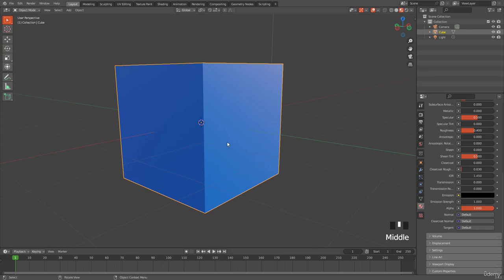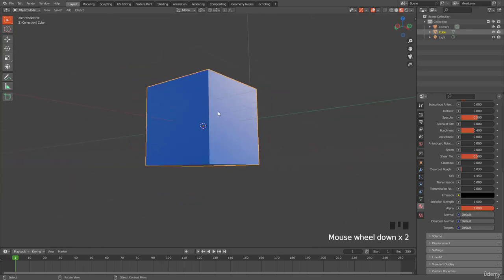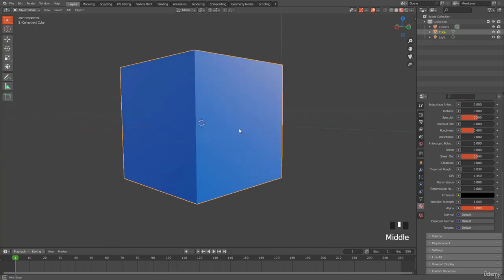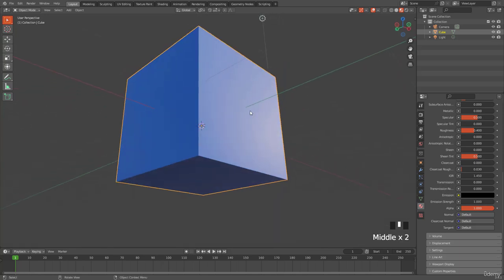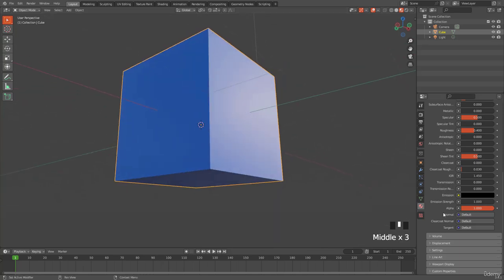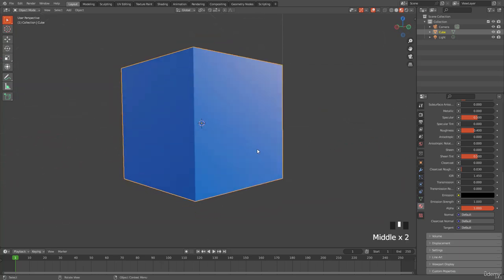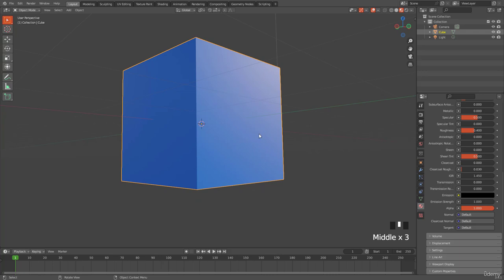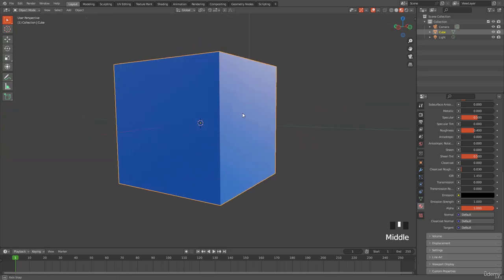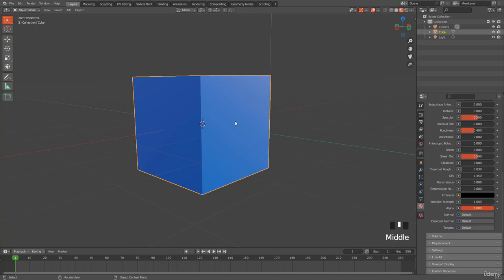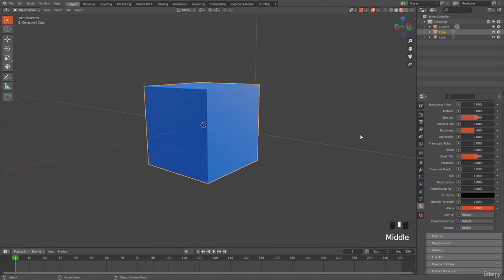Normal is faking depth on the surface, like some cavities, crevices, or some bumps on the surface. You can assign some texture, a normal texture. Texture means a kind of picture that you can project over the surface of your object, and it looks like it has some crevices, some dents, some bumps. It just fakes details. Normal is faking details, and it's really important in materials.